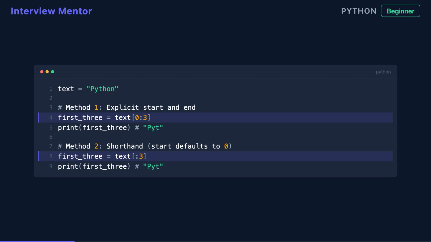This tells Python to start at index 0 and stop before index 3. You can also write it as string[:3], which is even cleaner. Both forms give you exactly the same result.